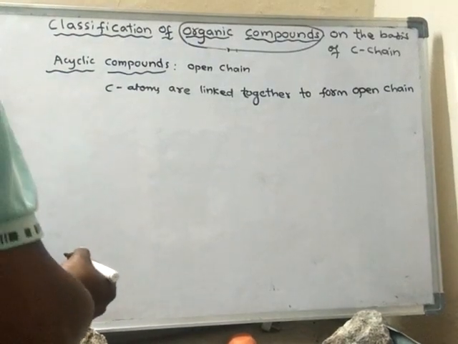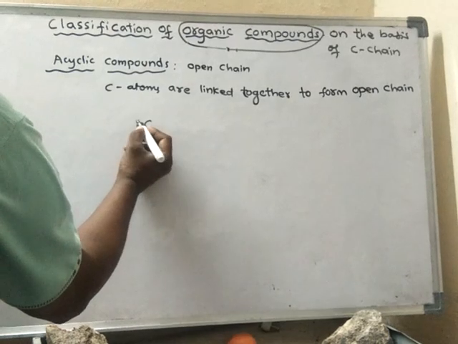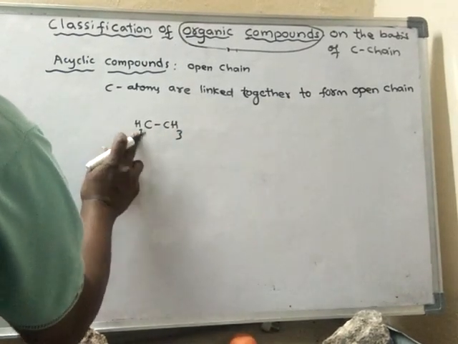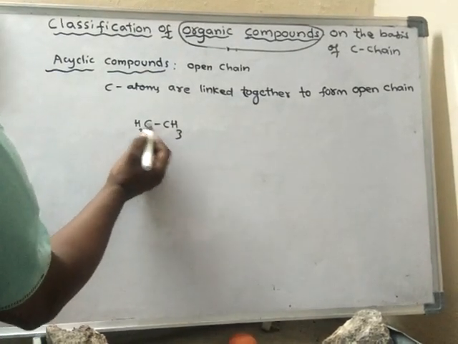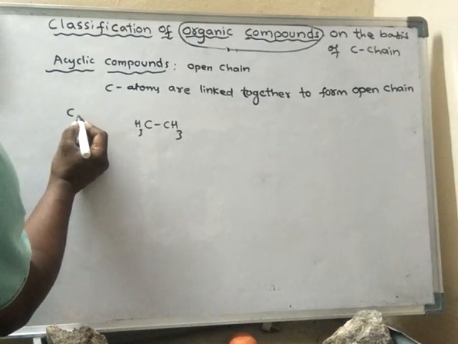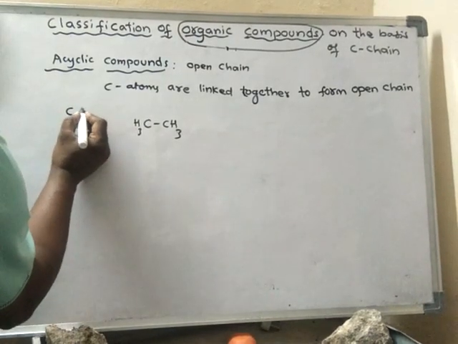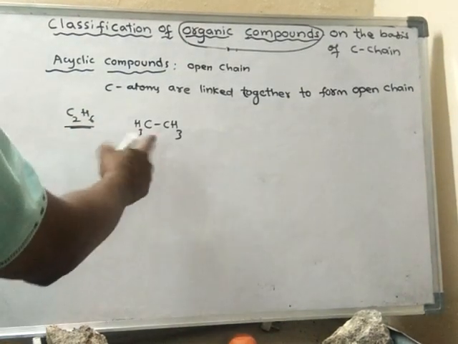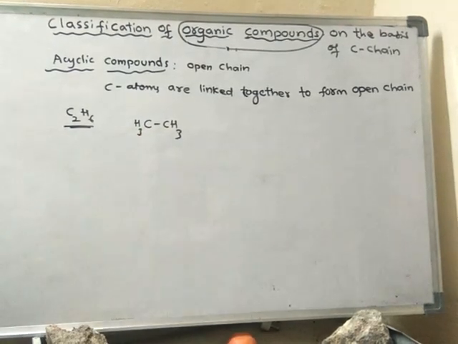Example, CH3CH3. This is a compound, its molecular formula is C2H6. Here its structure is an open chain structure. The chain is not closed.